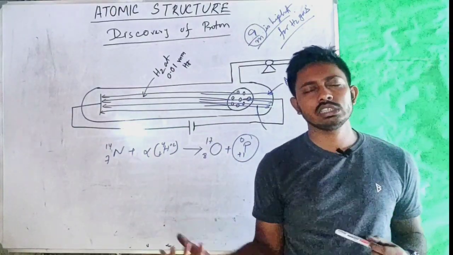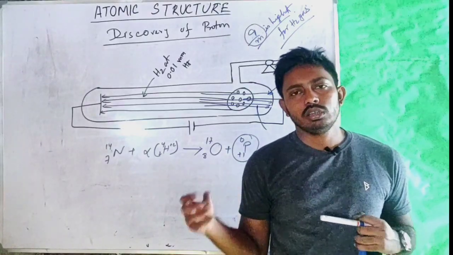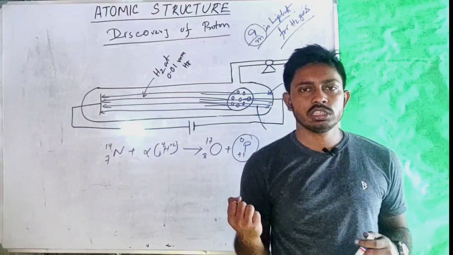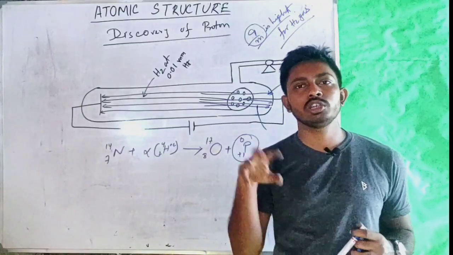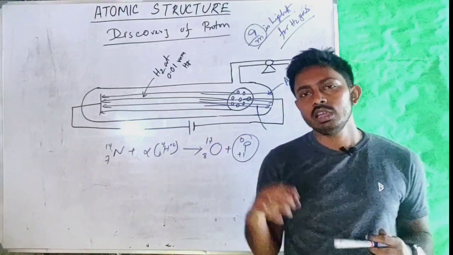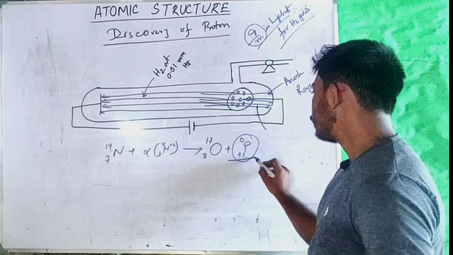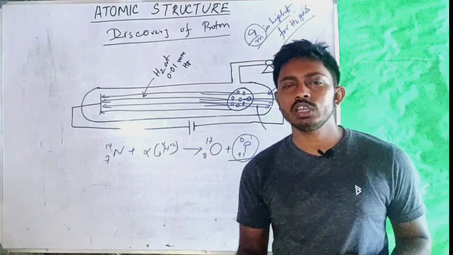Before conducting this experiment, Rutherford had given his atomic model. So it was known to him that all the positively charged particles were centered in an atom at a particular point, and electrons were revolving around that particle. A positively charged particle was ejecting from the atom. That means that must have been ejected from the nucleus of an atom.